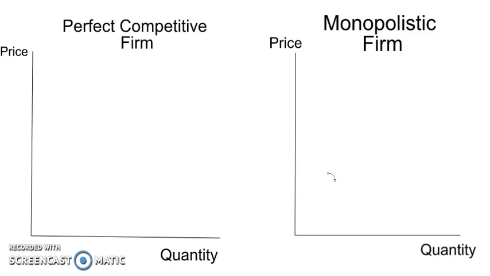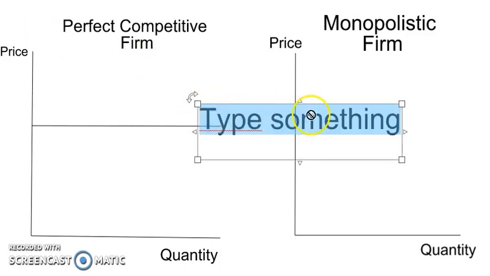So the comparison that I'm going to do is I'm just going to draw them. I'm going to draw them, and hopefully if I draw the difference between the two and how they set their profit maximizing price and quantity, hopefully if we do that by drawing it, you do understand it. Okay, so the first important aspect for a perfectly competitive firm is we know that their price is market price. Okay, so we have the market price, and this is the price that they will receive.